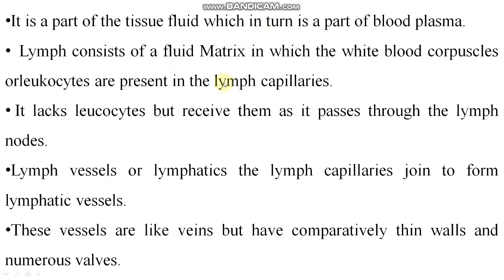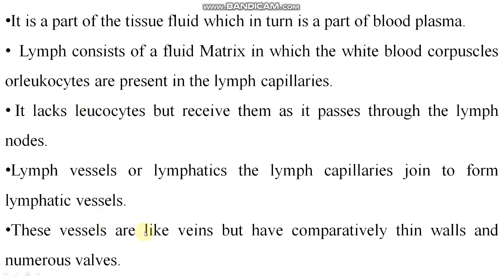Here I have given information like what is lymph, right? What is present in the lymph? In lymph, white blood corpuscles or leukocytes are present, right? It lacks leukocytes but receives them as it passes through the lymph nodes. Now lymph vessels or lymphatics: the lymph capillaries join to form lymphatic vessels. This is the wrong sentence, I think. Leukocytes are present in the lymph capillaries, right? So forget it, don't bother with this line.